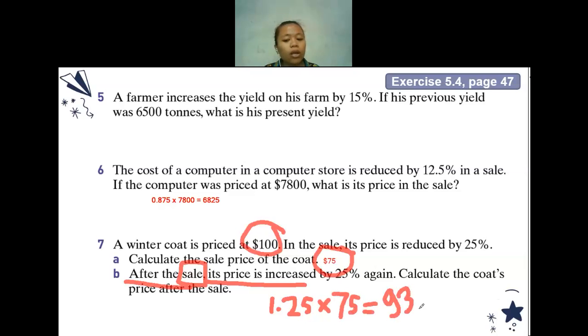Is there anyone who gets confused or has any difficulties now? No, teacher. Okay, if you have no question, I will continue to the next one.